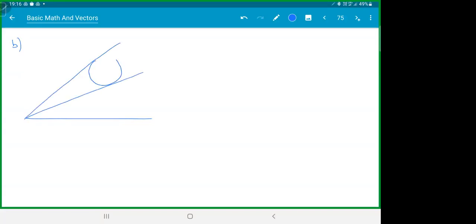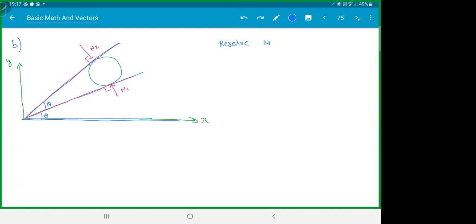So we have a ball stuck like this. This is theta and this is theta. This is your x-axis and this is your y-axis, the regular x and y. Here we have two forces: N1 like this, N2 like this. N1 is perpendicular to this line, N2 is perpendicular to that line. So write N1, N2 in terms of i cap, j cap. Both these angles are the same, theta, theta.